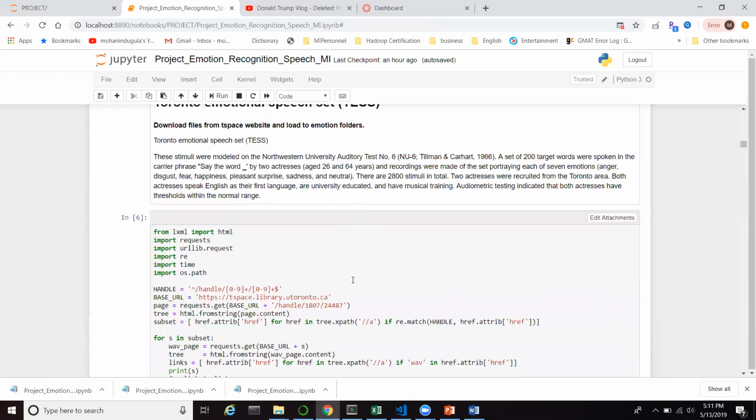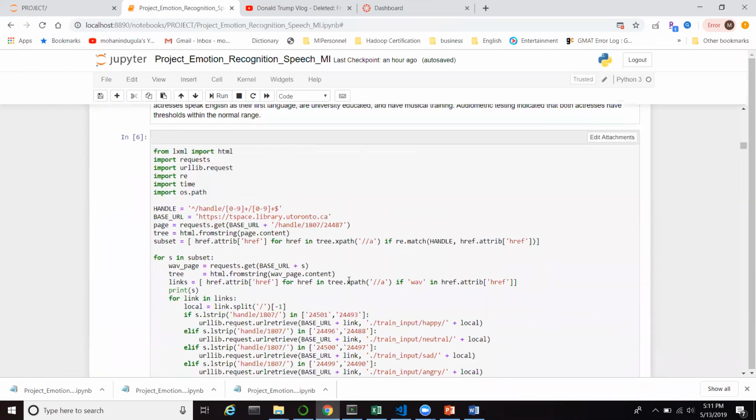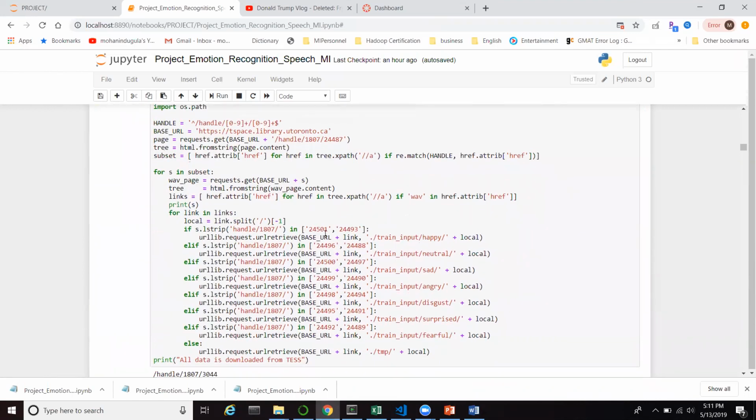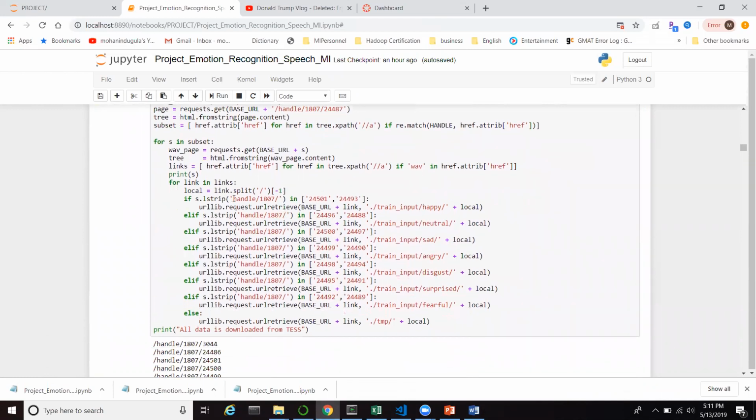For the TESS dataset, this is the URL, and I have written code which downloads the files based on each handle and copies them to the respective emotion folder.